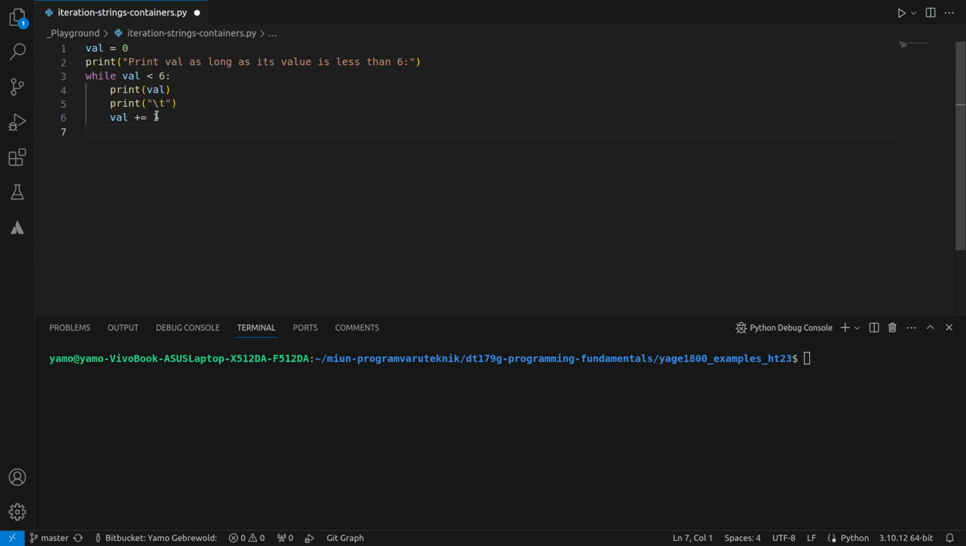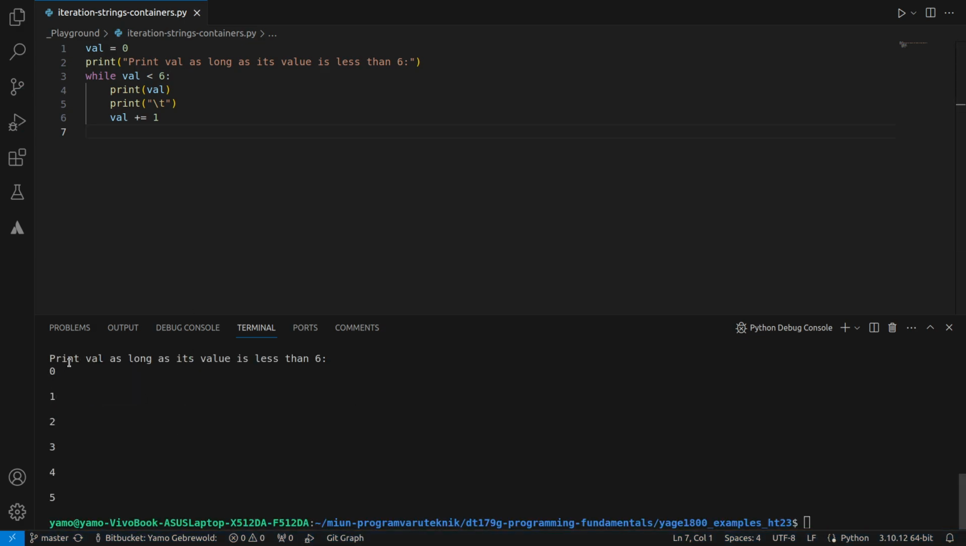And this is important because if you forget this, then you end up in an infinite loop, because it will never get to 6 or greater than 6. So this condition will always evaluate to true, and then you will never end this program, and the program will crash. So always remember to make sure that this condition is at some point no longer evaluating to true. Let's try to run this to see what happens.